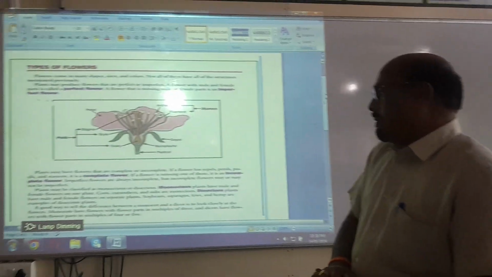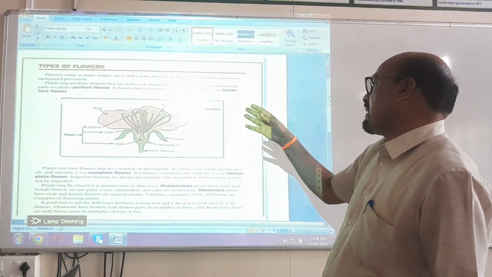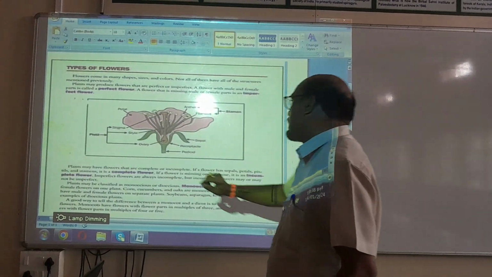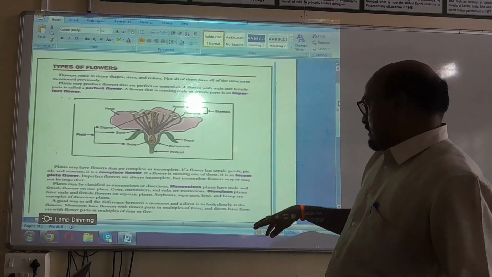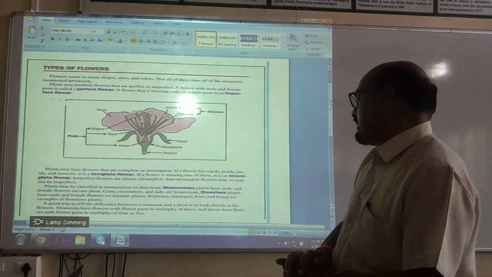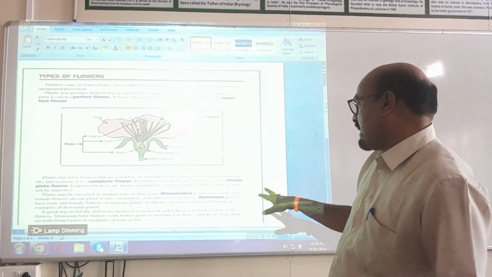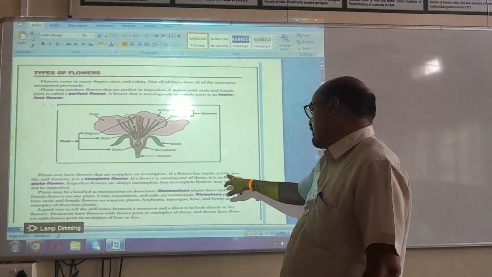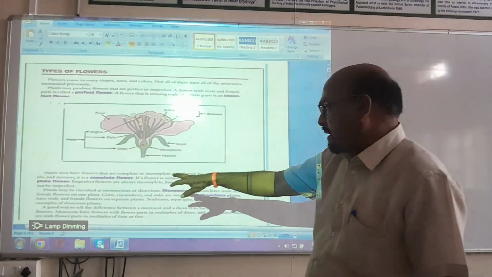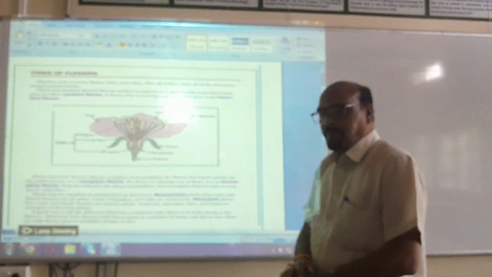Then plants may have flowers that are complete or incomplete. Above is the perfect or imperfect flower. Here are the complete or incomplete flowers. So, if the flower has the sepals, petals, then pistils and the stamens, four parts: the sepal, the green part of the plant, the petals, the colored parts, then the female part pistil and the male part stamens. All the parts are present, then this flower is called a complete flower.